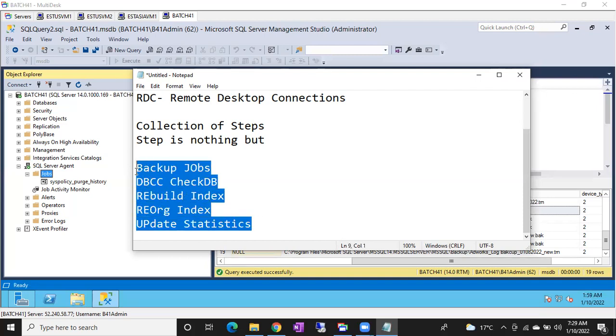By default DBAs will create all these 5 jobs, and for creating these jobs they are going to use scripts. By using that script they will create the jobs regularly. If any new server is created, by default once the server is completed, I told you, right, post installation steps. See guys, every time I am using this word post installation step. After installation, we have to do a lot of things on that server, like enabling backup compression, setting up the memory, default paths, creating these kind of jobs, and enabling TCP/IP. Agree? Network ports, enabling TCP/IP. And default stuff will be there after installation.